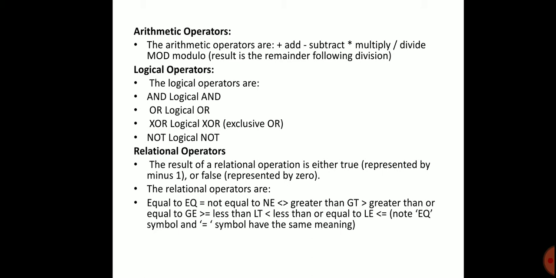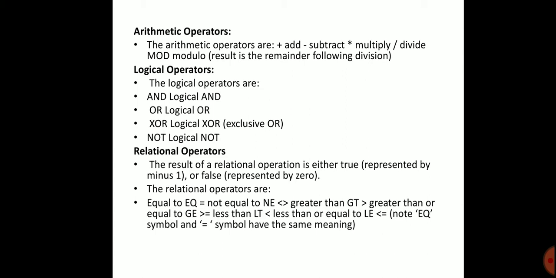Also, the logical operations are AND logic, OR logic, XOR logic for exclusive OR, and NOT logic.